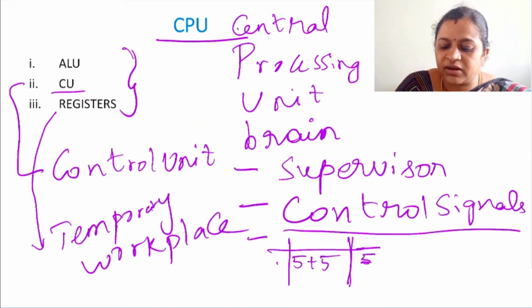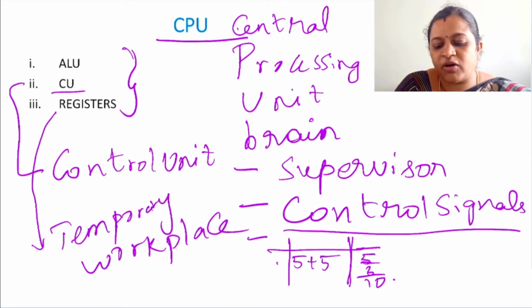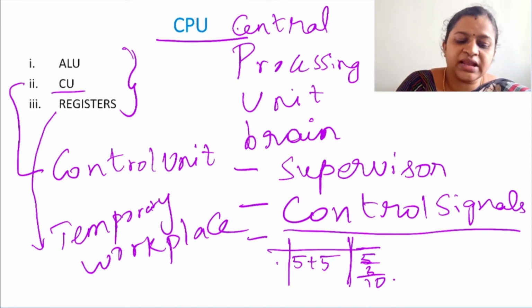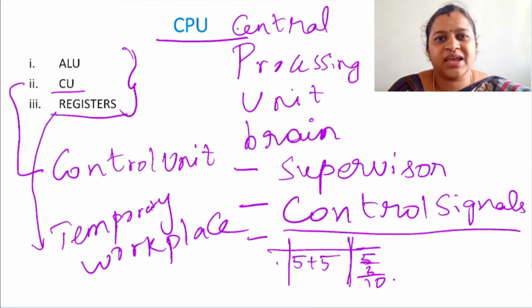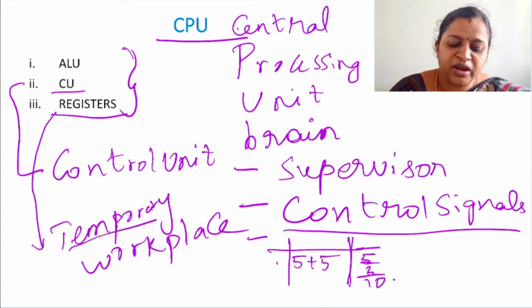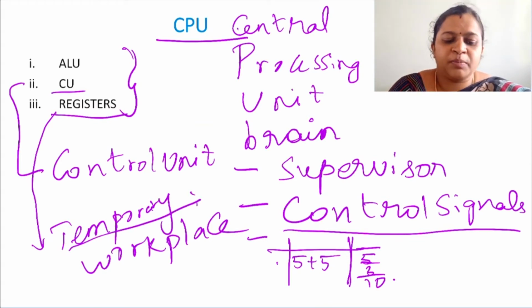So I will take 5 here, plus 5, and I will get 10. So this is a temporary place to perform all these operations. Similarly, registers are small tiny memory units, temporary memory units, which are used for performing temporary calculations, arithmetic operations in the processor. So this is all about the central processing unit.